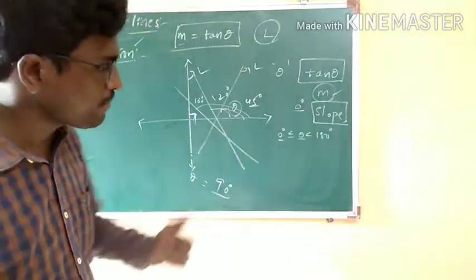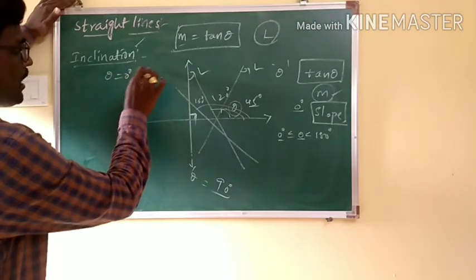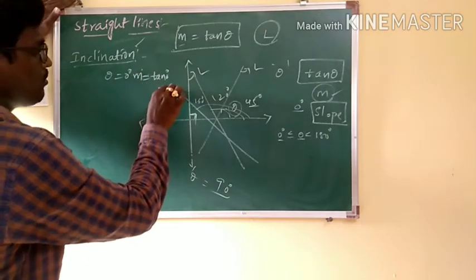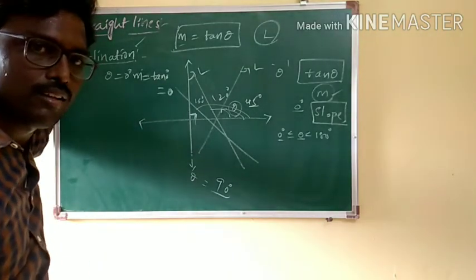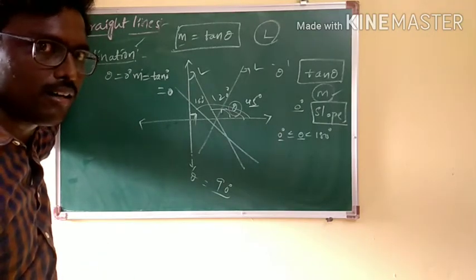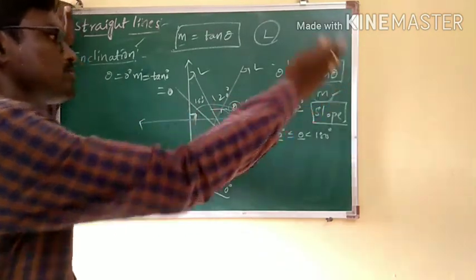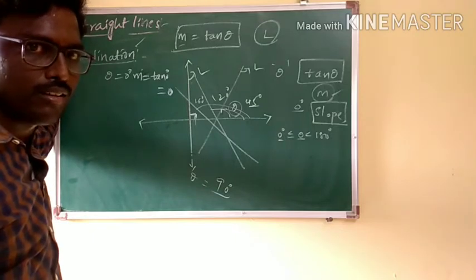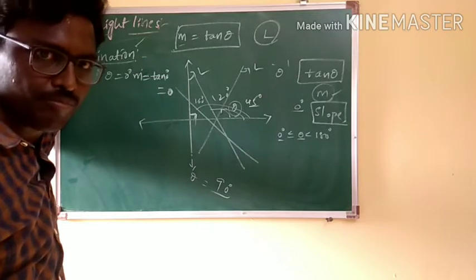Why? Check properly. I am taking theta equal to 0 degrees. What is m? m is equal to tan 0 degrees, which is equal to 0. When is the slope of the line 0? If theta is 0. Fine. Means if the line is parallel to the x-axis or the line coincides with the x-axis. In such case, we don't find the angle between them. Therefore, its slope m is equal to tan 0 degrees, which is equal to 0.